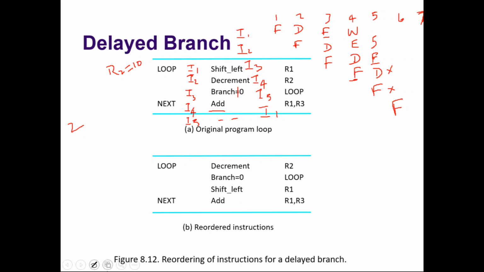Now the concept of delayed branch, what does it say? Here this delay is happening because of this ordering, because after this branch instruction this instruction is coming, and it is executing partially, so the delay is introduced and we cannot avoid that. So is there any way to execute a proper instruction in this place? Let us not waste this clock cycle by executing an instruction which is not supposed to be executed. Rather than that, can we execute some useful instruction during that time? So that is the intuition.